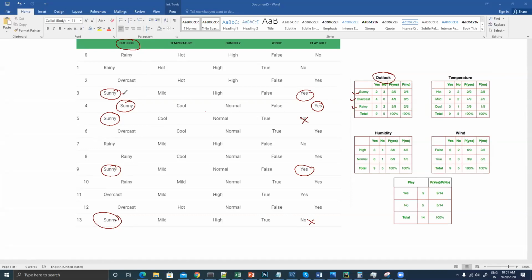In case of sunny, we have yes, no, yes, and no. So two times we have no, and three times out of this total five times we said yes to golf.